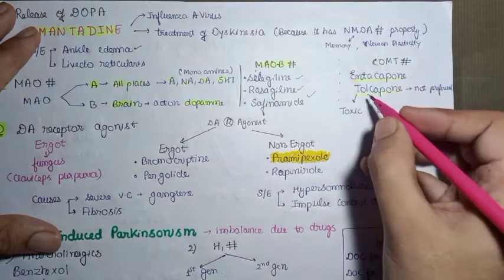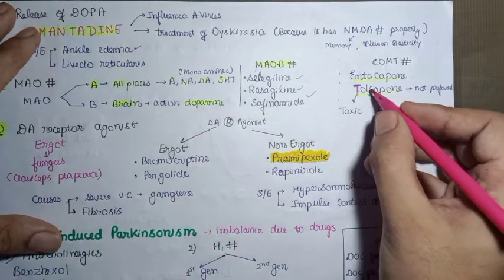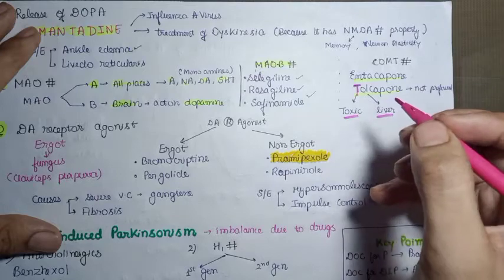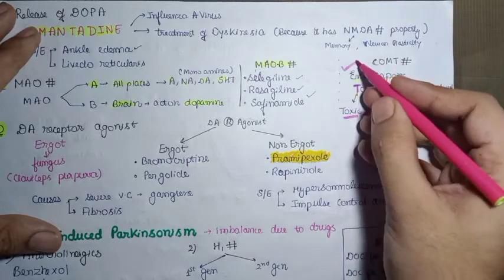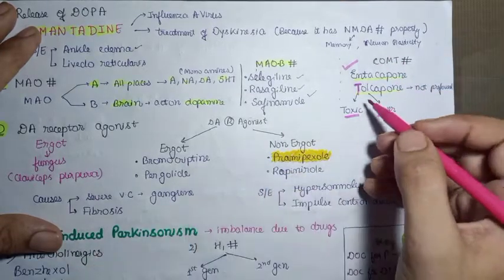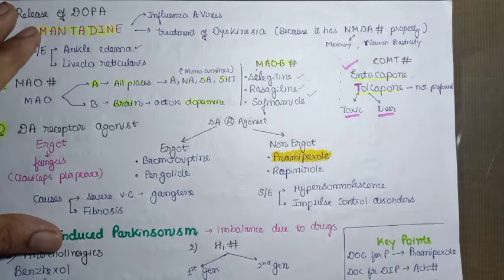Tolcapone is basically not preferred because, as the name suggests, it is toxic to the liver. That's why it is not preferred. That's why we prefer entacapone over tolcapone, because tolcapone causes liver toxicity.